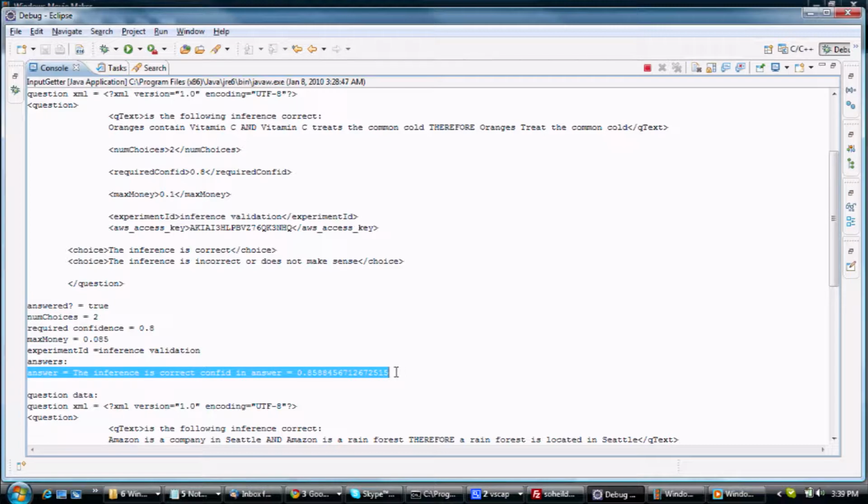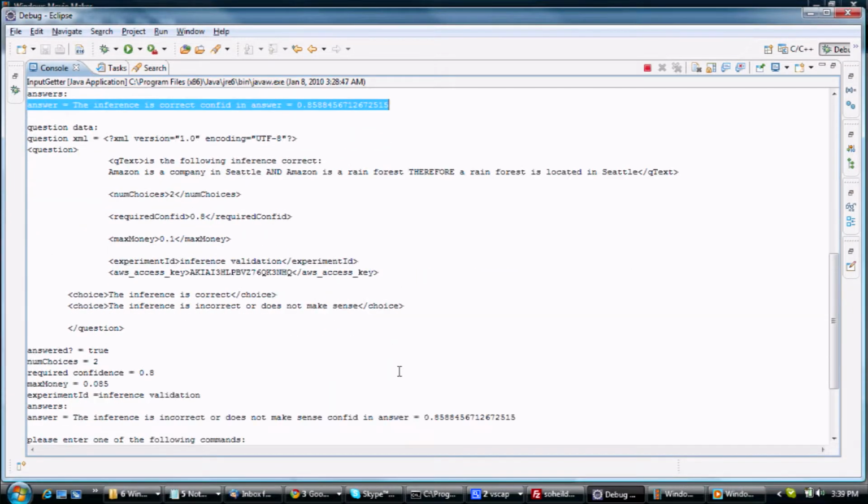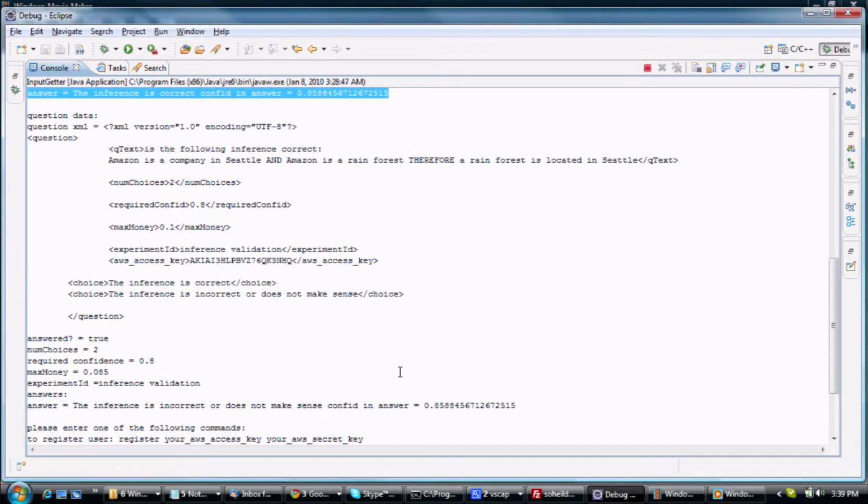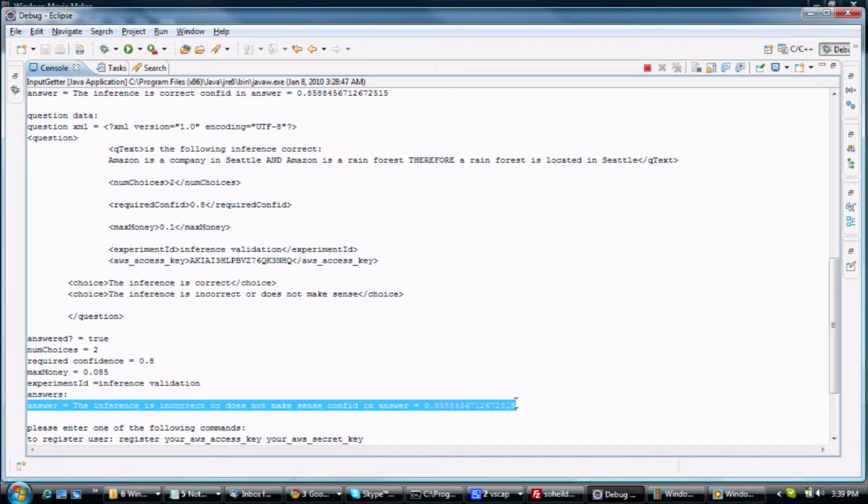The answer to the first question is that the inference is correct, which is what we expected, and the confidence in the answer is 0.85, which is more than the required confidence. The answer to the second question is that the inference is incorrect, which is also what we expected, since that was the deliberately wrong inference.